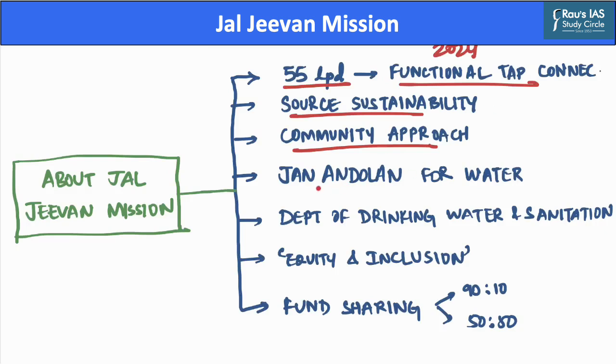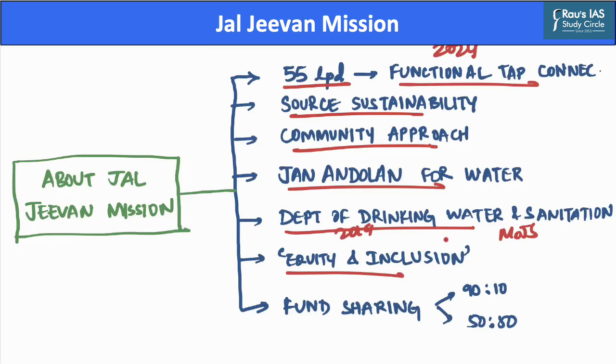Further, this mission aims to create a Jan Andolan for water, thereby making it everyone's priority. This scheme was launched in the year 2019 and it comes under the Department of Drinking Water and Sanitation of the Ministry of Jal Shakti. Further, this mission adopts the principle of equity and inclusion.